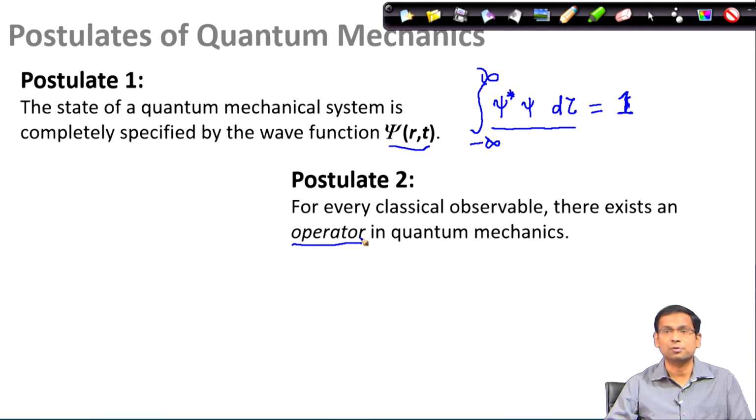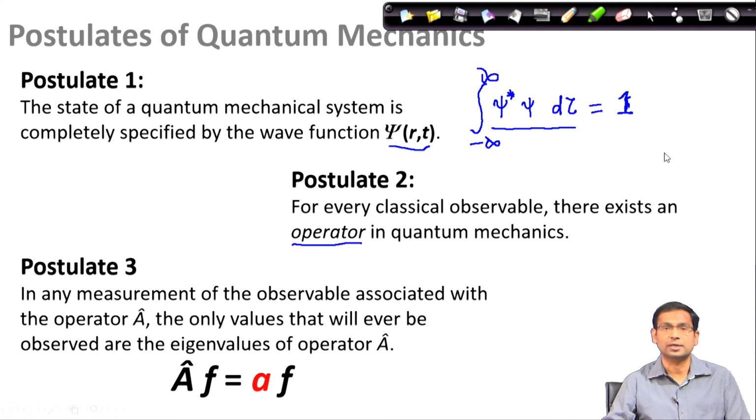But together, postulate 1 and postulate 2 did not tell us that if I make the measurement of that classical observable, what the outcome would be, what result I would get. That is the purpose that postulate 3 would fulfill. So, we look at postulate 3 now.